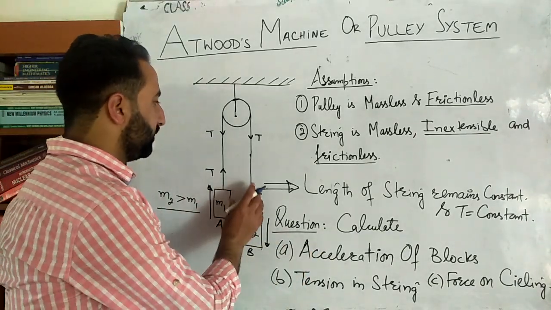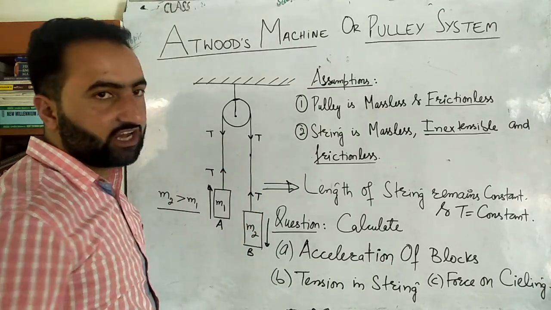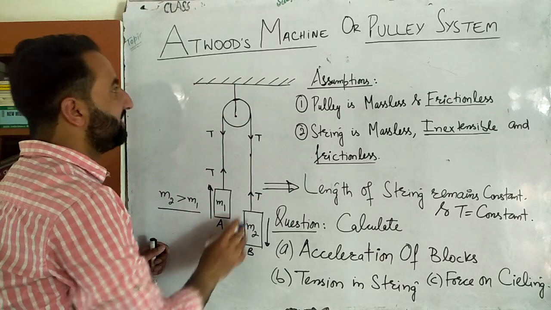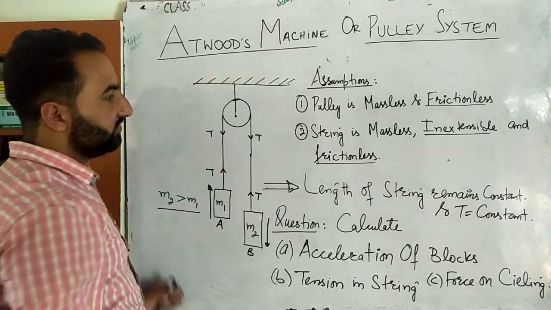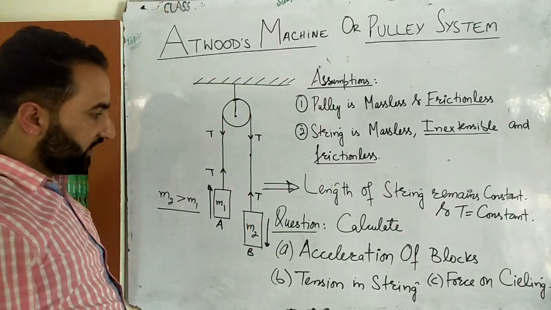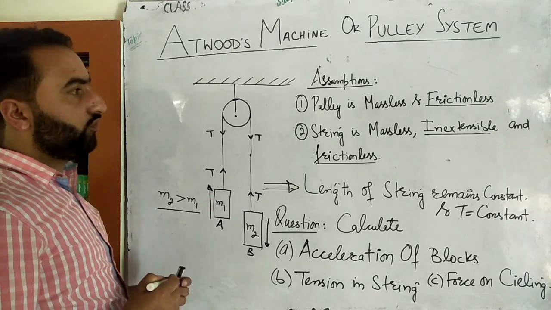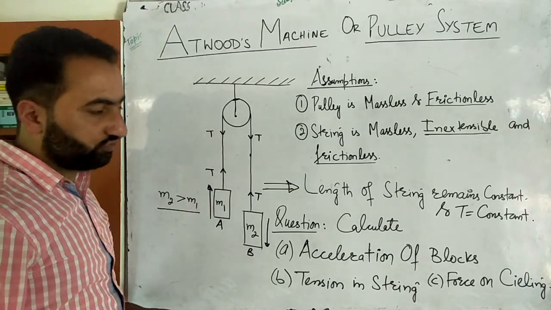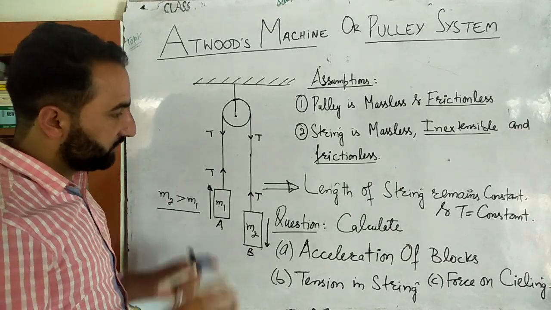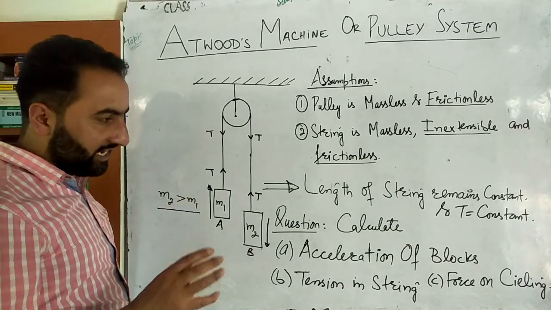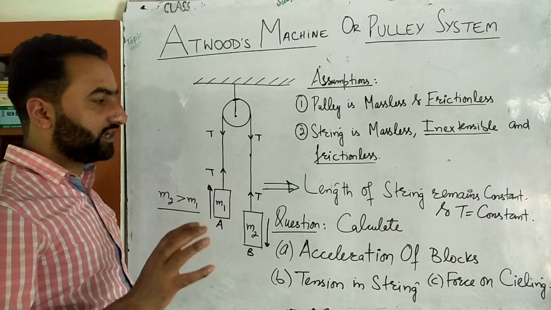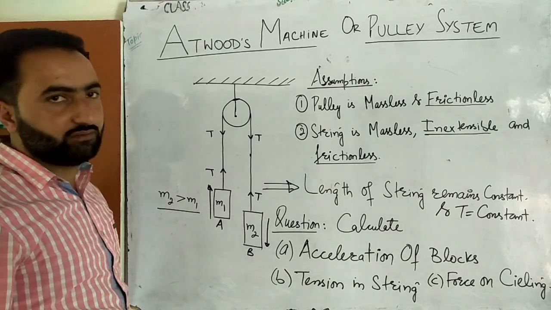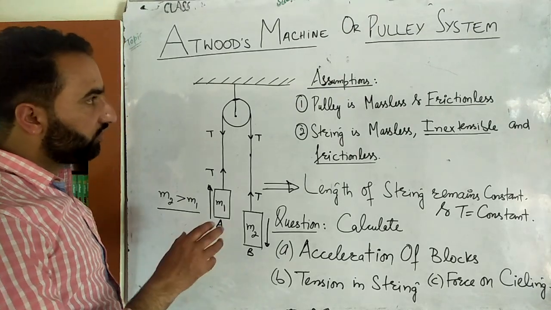Next, calculate the tension of the string, and next, calculate the force on the ceiling. Force on the ceiling means the force exerted by the entire system on this ceiling, on this rigid support. So this is our question, and it's very important. We'll calculate the acceleration, the tension in the string, and the force on the ceiling as well, by doing some genuine mathematics here. But at the end you will have to memorize some expressions in order to do the questions directly which are asked in NEET or JEE. So pause the screen and write down.